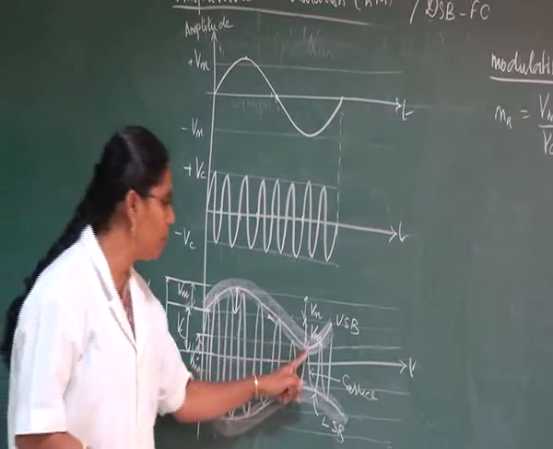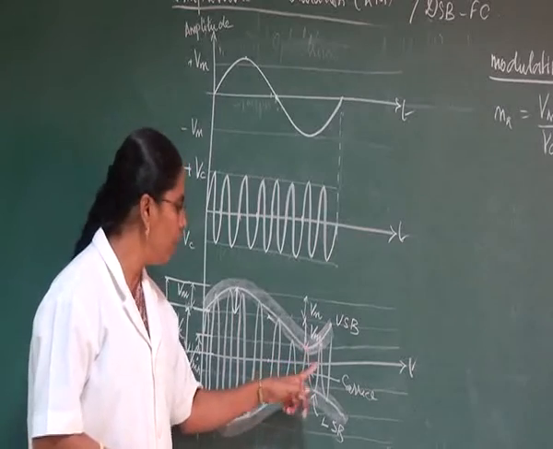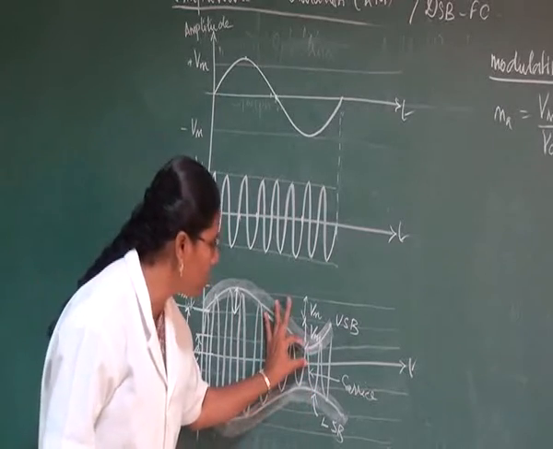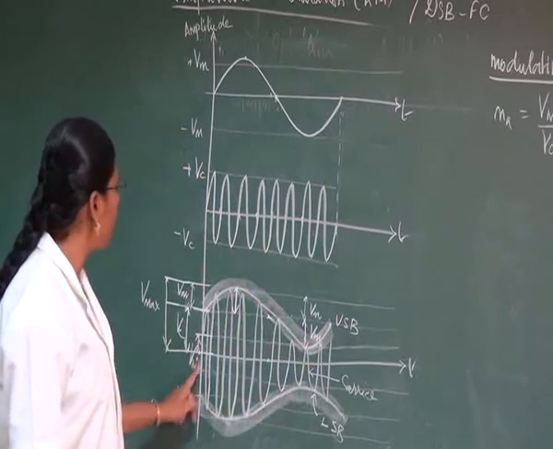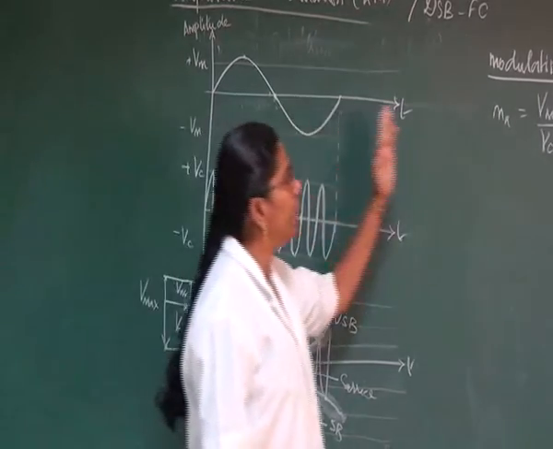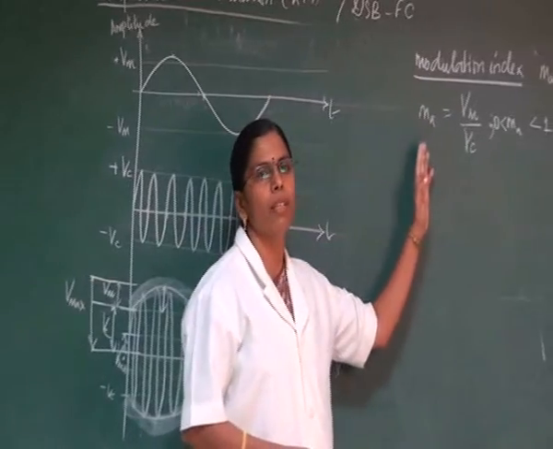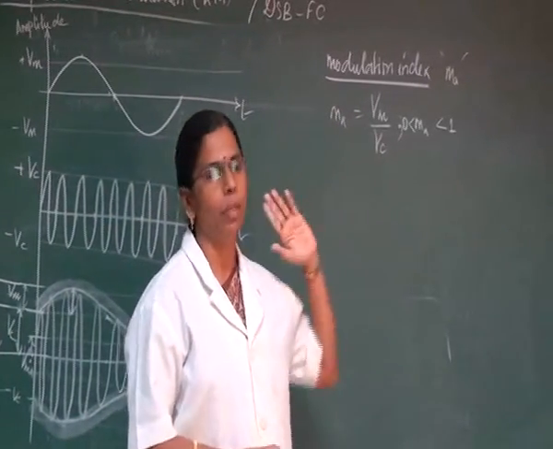Right? So from the minimum value of your modulating signal to your reference line, we have a voltage. This is termed as V minimum. So we have V maximum, we have V minimum, we have VM and we have VC. So modulation index can be represented in terms of V maximum and V minimum. How can it be represented?